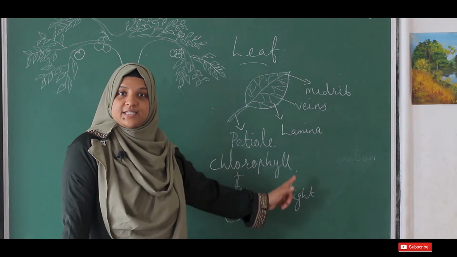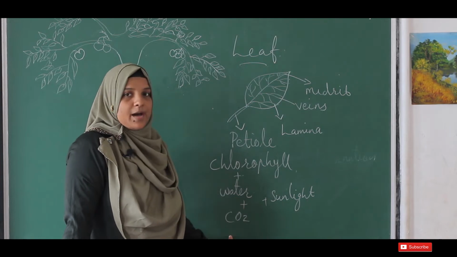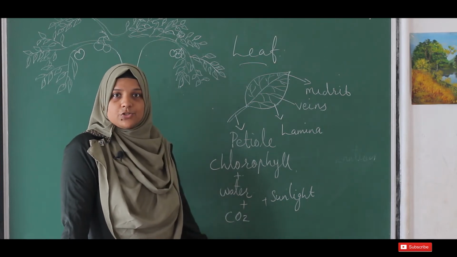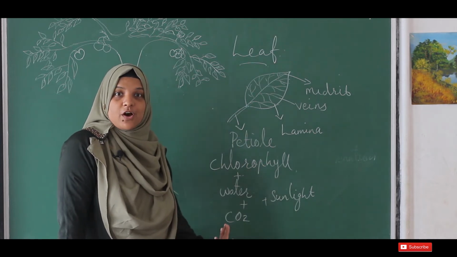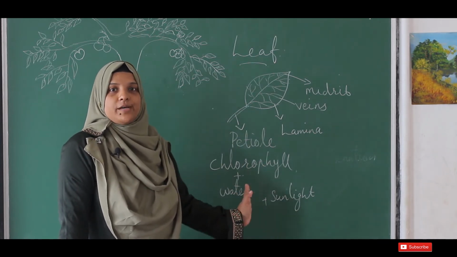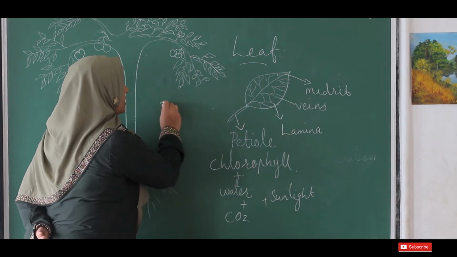So using the energy from sunlight, water and carbon dioxide combine to make food. The whole process of preparing food by the plants is called photosynthesis.